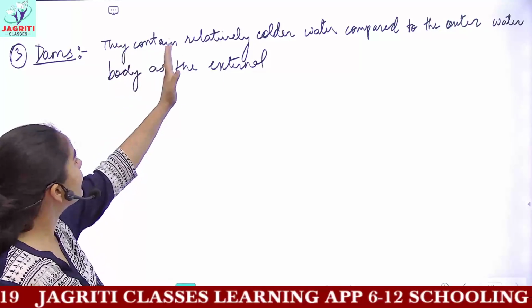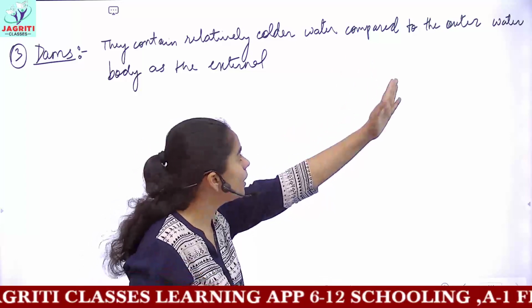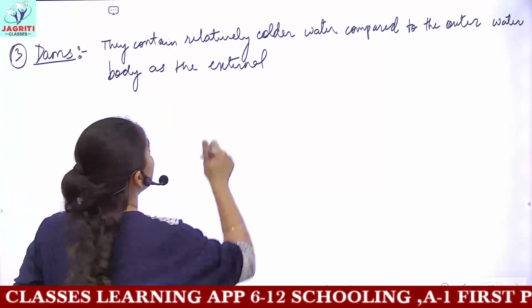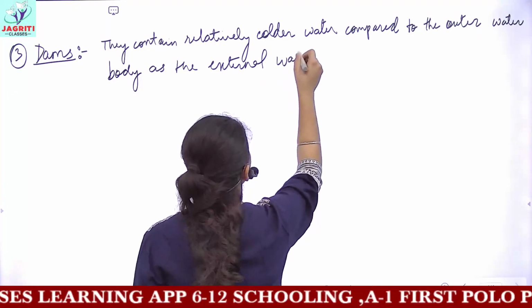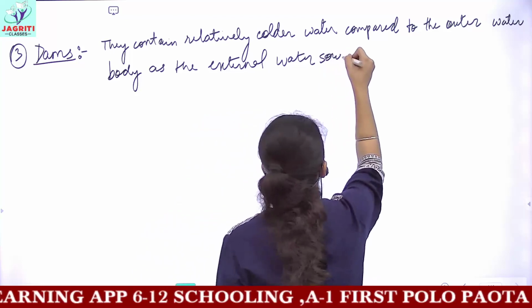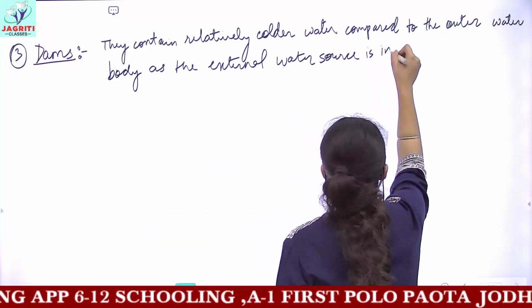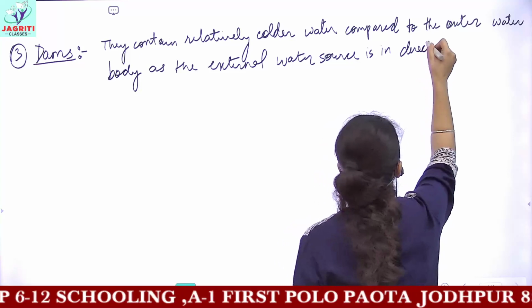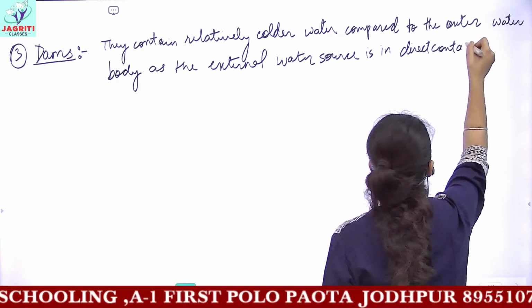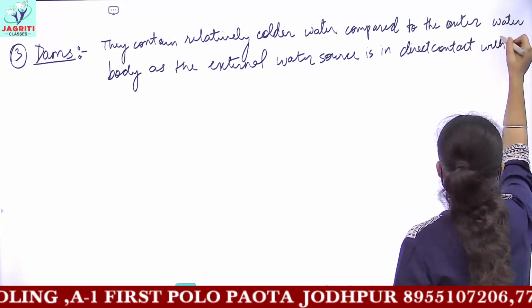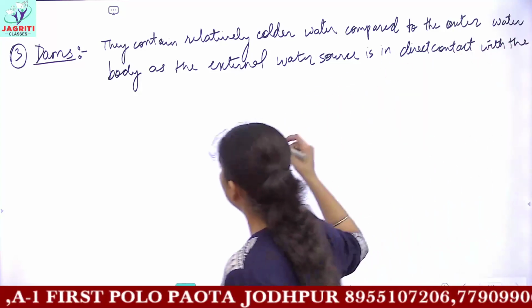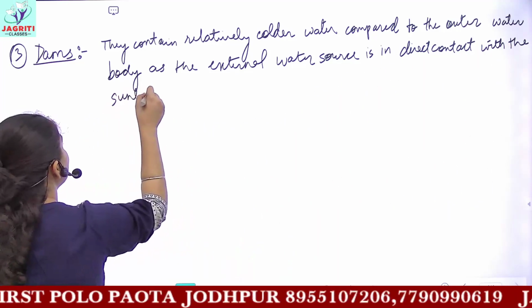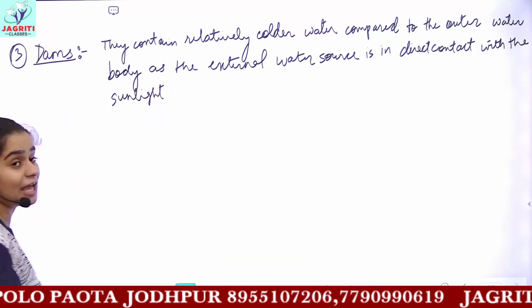So we have written they contain relatively colder water compared to the outer water body, as the external water source is in direct contact with the sun rays or sunlight, and hence this sunlight heats up that water.